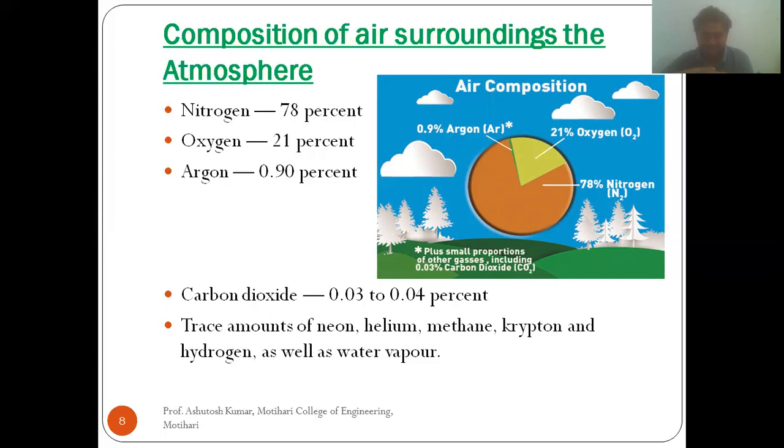The third is argon gas, which is 0.9%. The fourth one is carbon dioxide, which lies between 0.03 and 0.04%. And the next are trace amounts of neon, helium, methane, krypton, and hydrogen, as well as water vapor. So these are all the composition of the atmosphere.